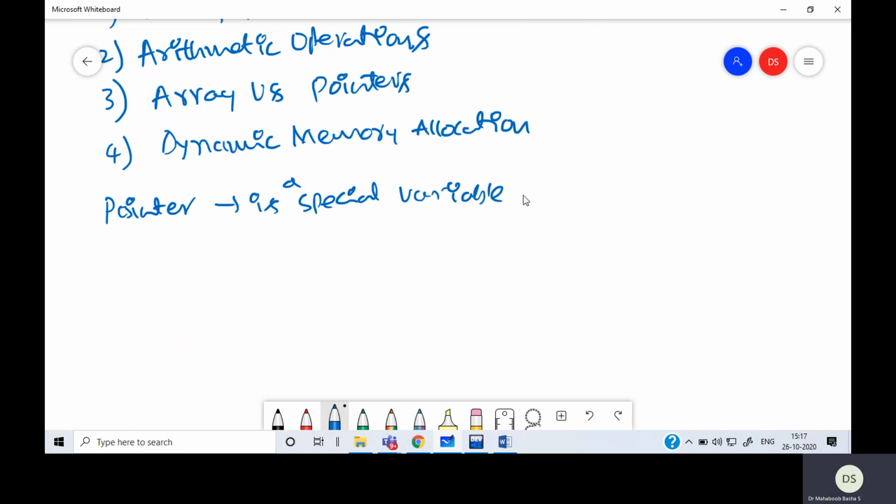Normally, when you declare a variable, suppose I declare int a = 25, what happens is that some memory is allotted for this variable. It is named a, and the value 25 will be stored, and this location will have some address.